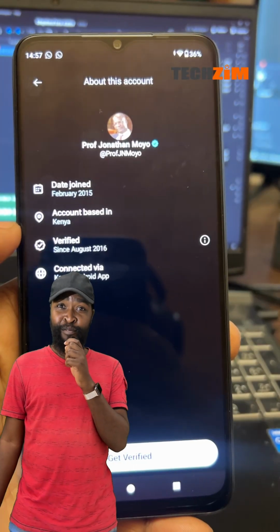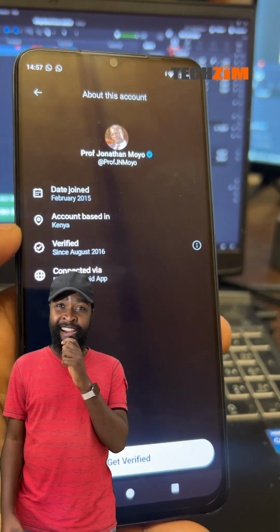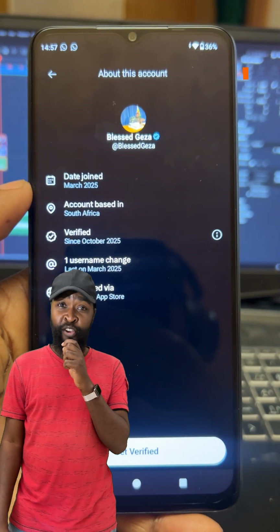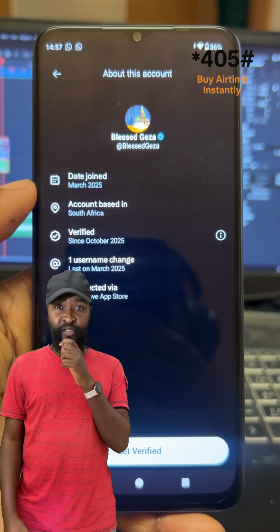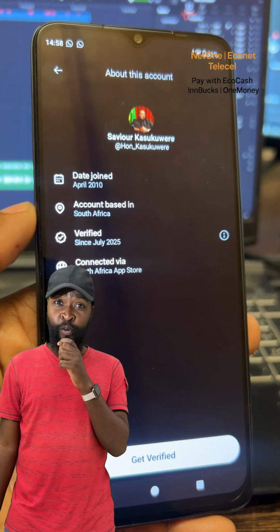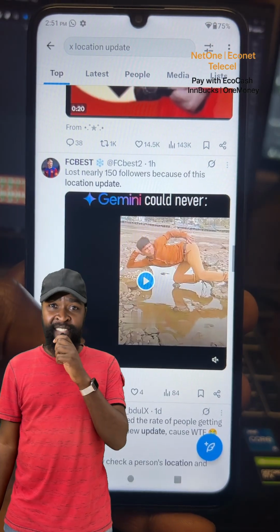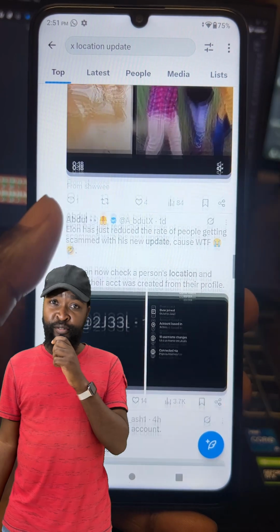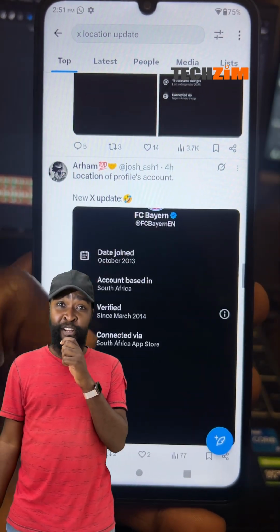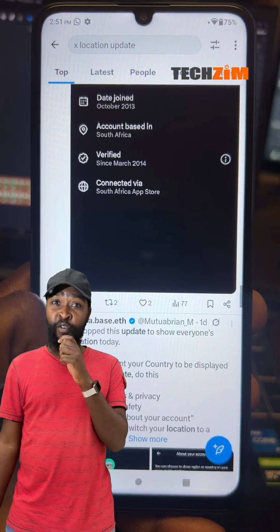See, people working in sensitive political spaces, or those just trying to flex by lying about where they are, feared that this label could expose the country they are actually operating from, or even mislead others in dangerous ways. This can be dangerous based on a system that they can't control and that they can't turn off. X says it's about transparency, to show when accounts that claim to be local or to be in specific locations are actually operating from somewhere else.